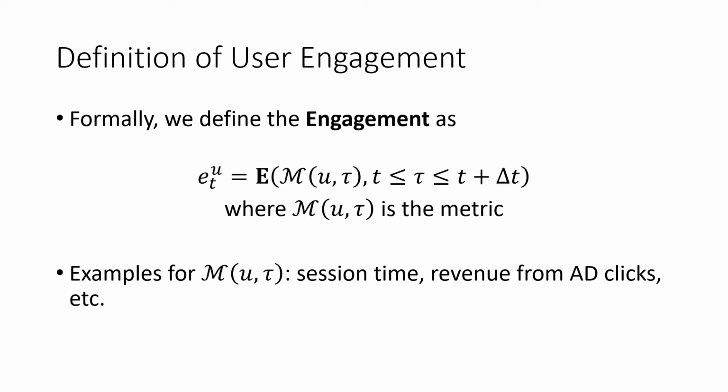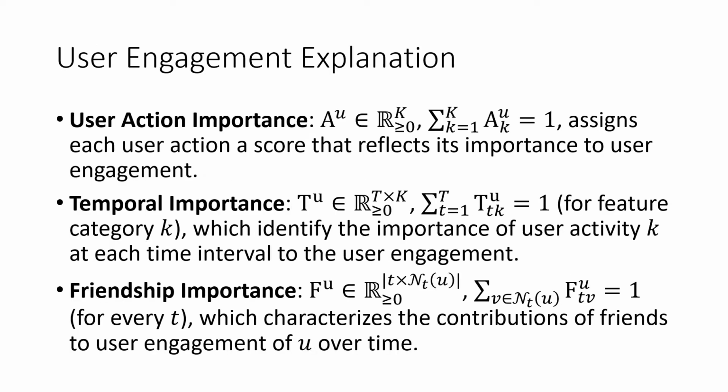Examples of the matrix can be session time or revenue from advertisement clicks, and so on. We then introduce some user engagement explanations, which are expressed via different importance vectors. The first one is user action importance, which is defined for every user and every type of user action.